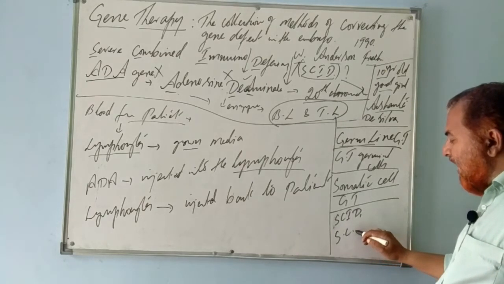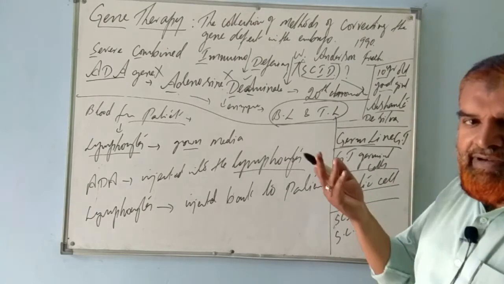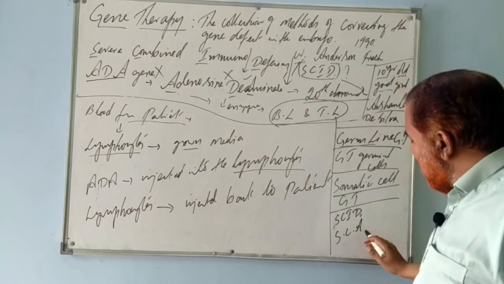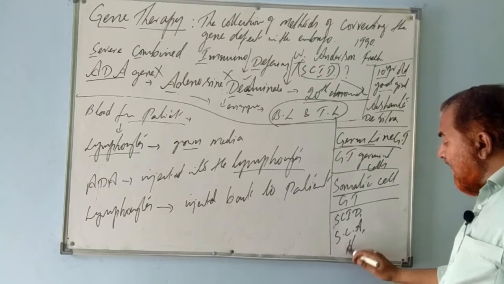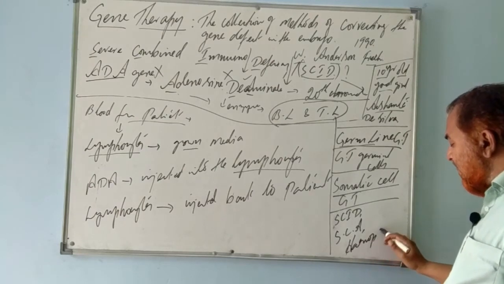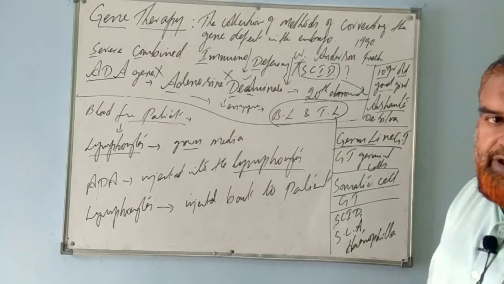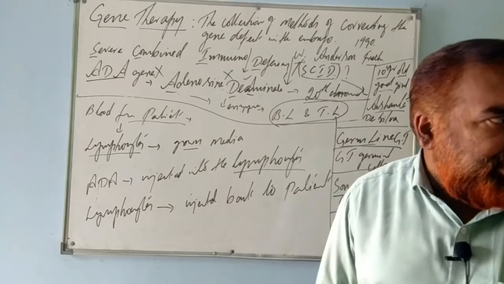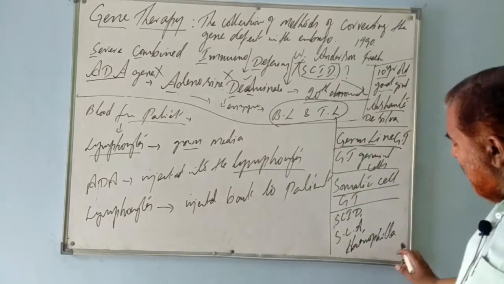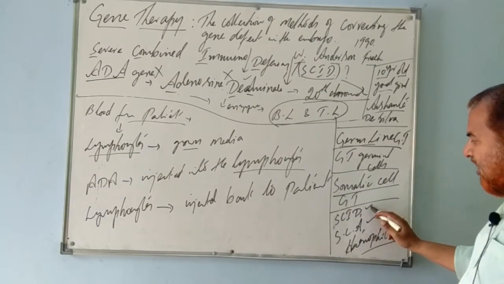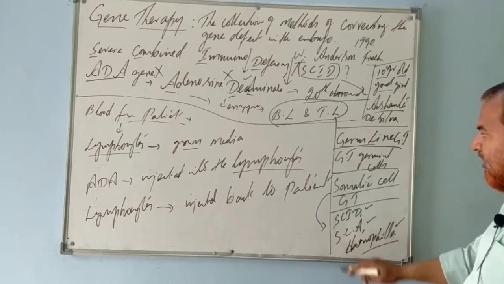Sickle cell anemia, you might have studied in molecular biology because of valine and glutamic acid, can be cured. Hemophilia, which is known as the Royal disease, can be cured. Queen Victoria was suffering from this disease. So Royal disease, hemophilia, sickle cell anemia, and SCID can be cured by somatic gene therapy.